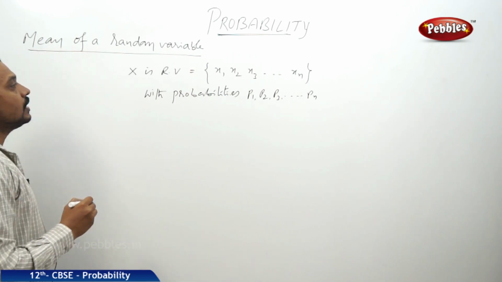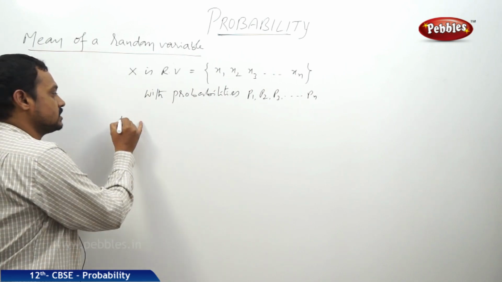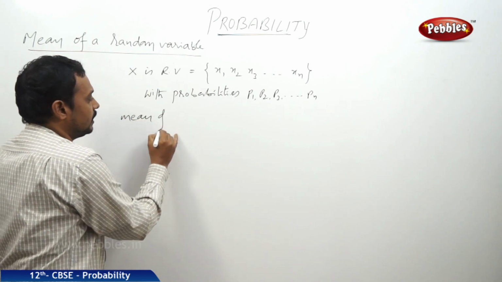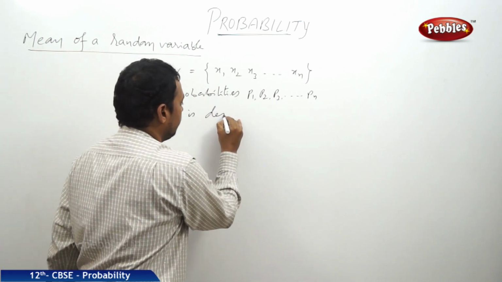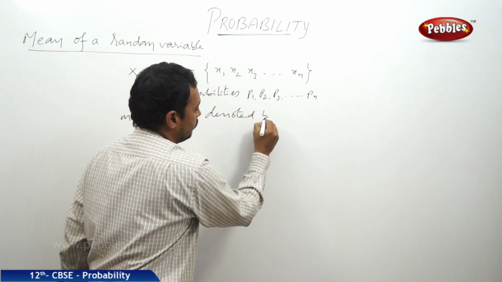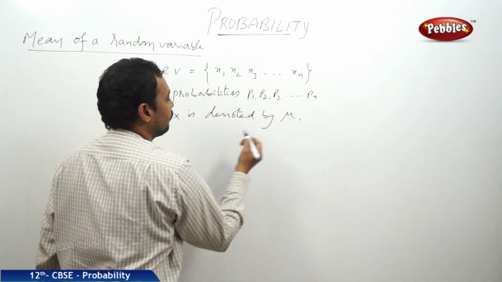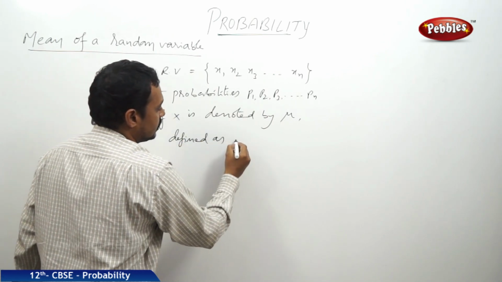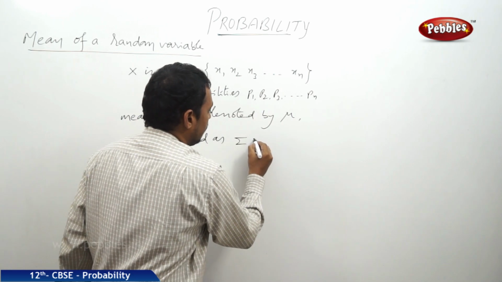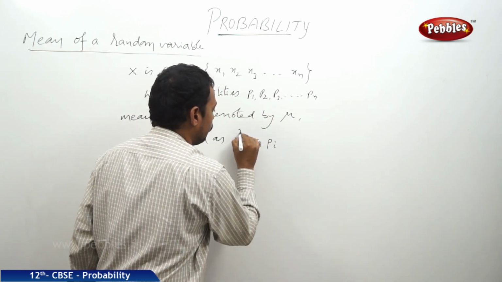Then the mean of the random variable x is denoted by mu, and it is defined as sigma xi into pi, where i is equal to 1 to n.